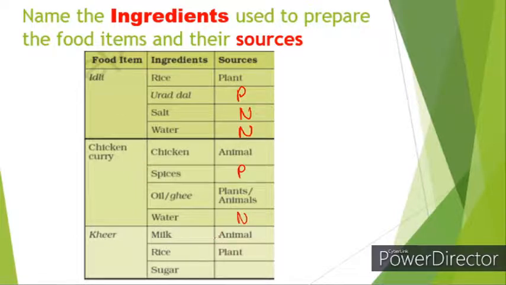And milk comes from animals, as I gave many examples of animals which give us milk, right? So milk's source is animals. And rice comes from plants, so the source is plants. And sugar comes from sugar cane. Sugar cane is a plant, right? So the source can be plants.